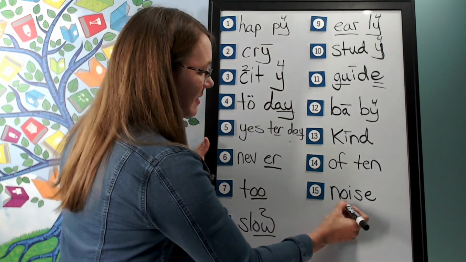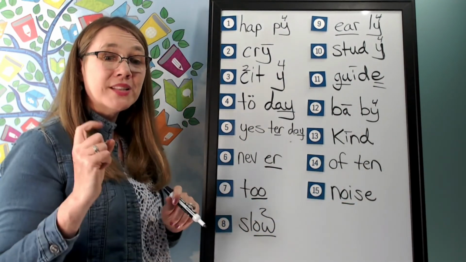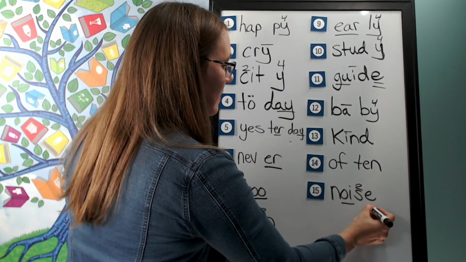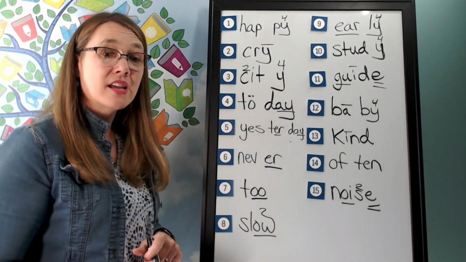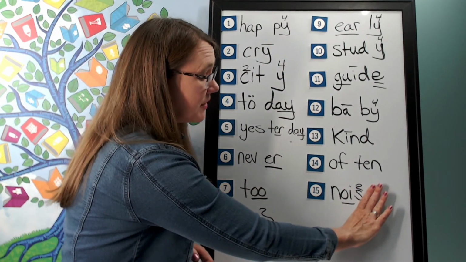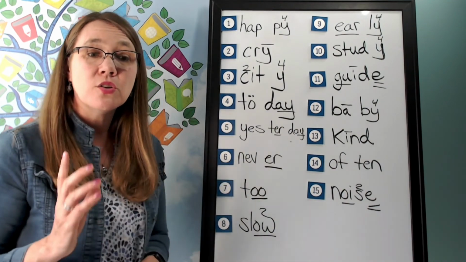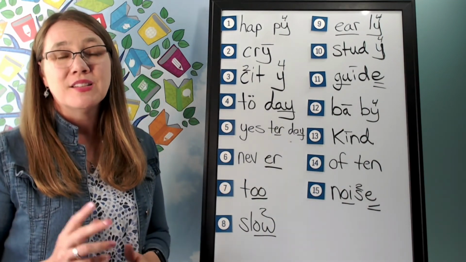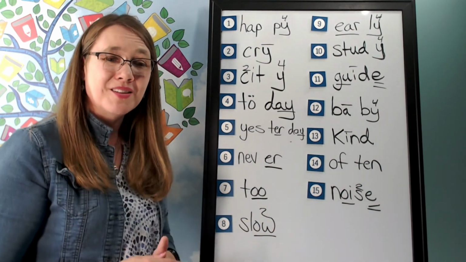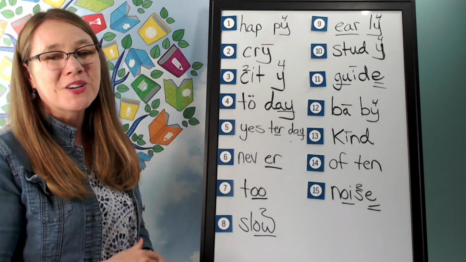How do we mark it? We'll underline the oi. What sound of S do you hear? The second. And why do we have a silent final E in noise? Notice, if we didn't have it, it would look like it was a plural word. But noise is a singular word. So it's there to keep a singular word that ends in S from looking plural. Great work analyzing these words today.